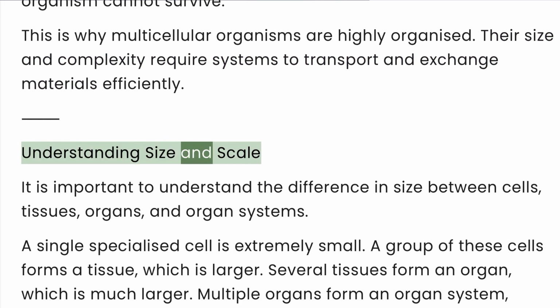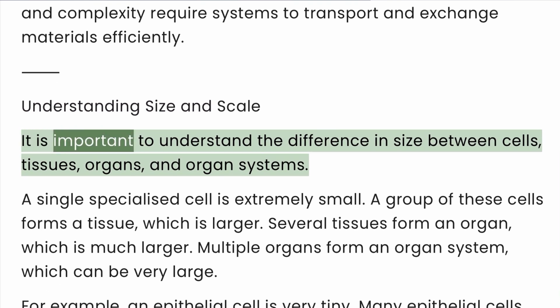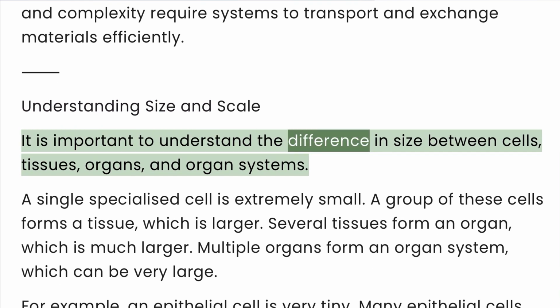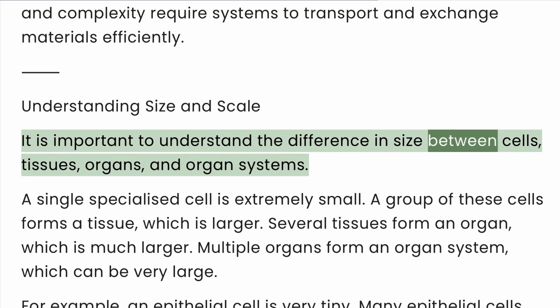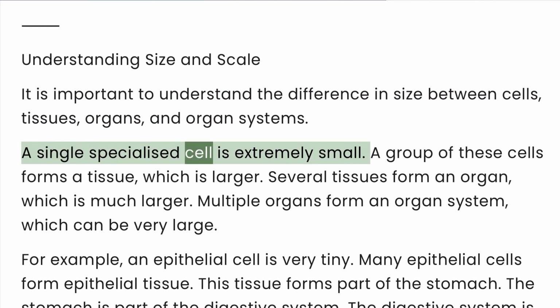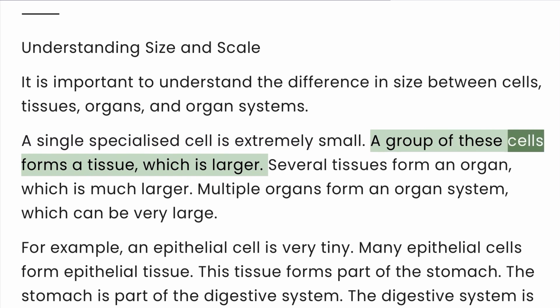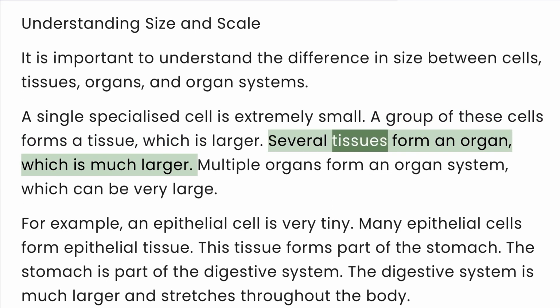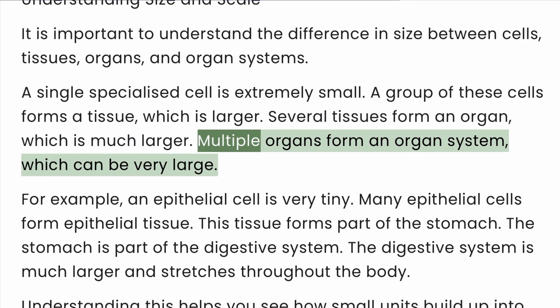Understanding size and scale. It is important to understand the difference in size between cells, tissues, organs, and organ systems. A single specialized cell is extremely small. A group of these cells forms a tissue, which is larger. Several tissues form an organ, which is much larger. Multiple organs form an organ system, which can be very large.